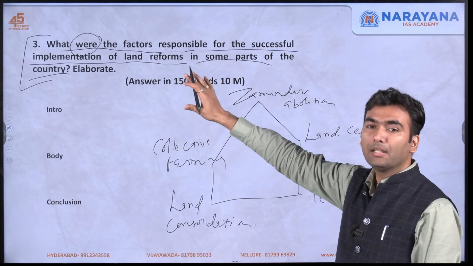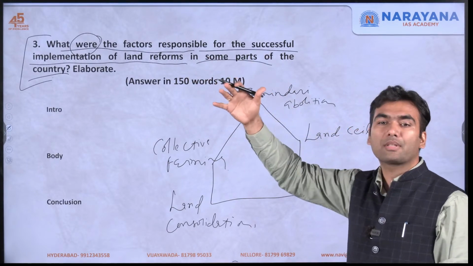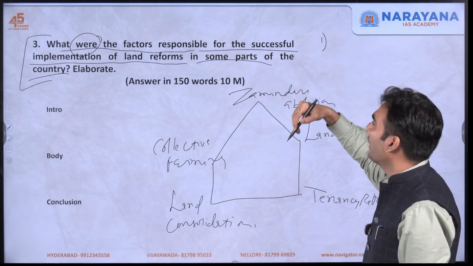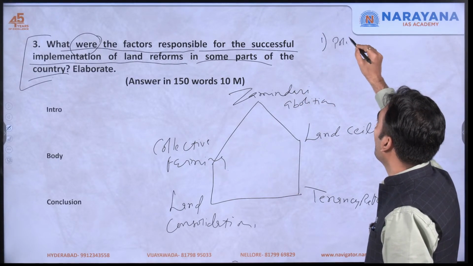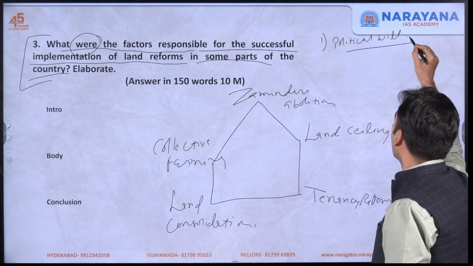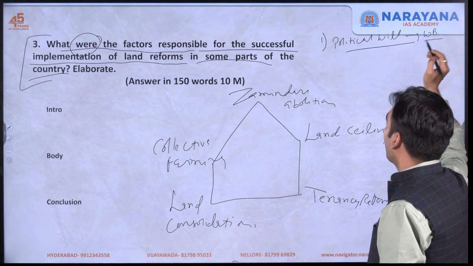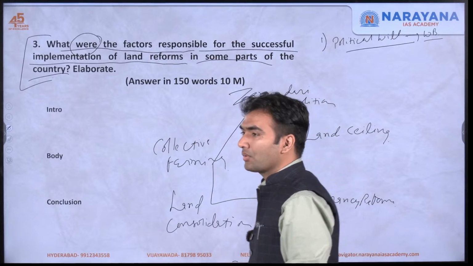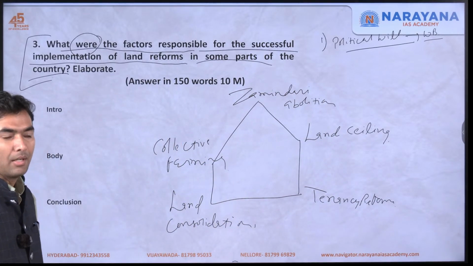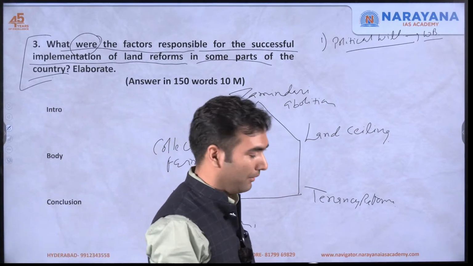The question is asking that they were successful in some parts. So you have to discuss wherever they were successful, and why. So rather than writing lack of political will, we will write political will. Like in states of, say, West Bengal, and also in Kerala, the political will of the leaders in post-independence India was responsible for the success of land reforms.